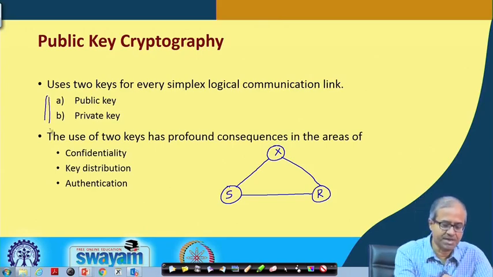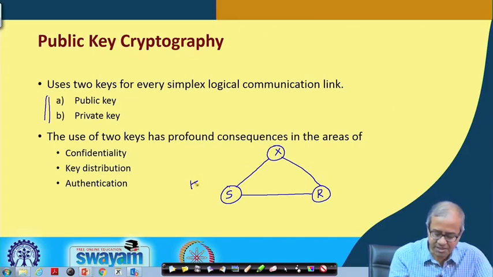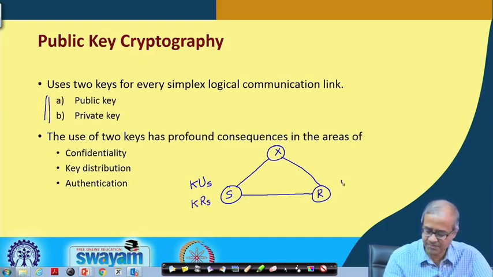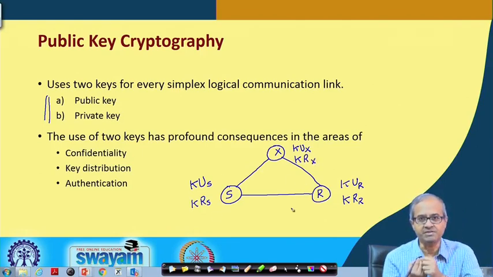One is called a public key, one is called a private key. Notationally, I can denote the public key by KUS and the private key by KRS for the sender. Here there will be KUR and KRR, and here KUX and KRX. So, every party will be having two keys.